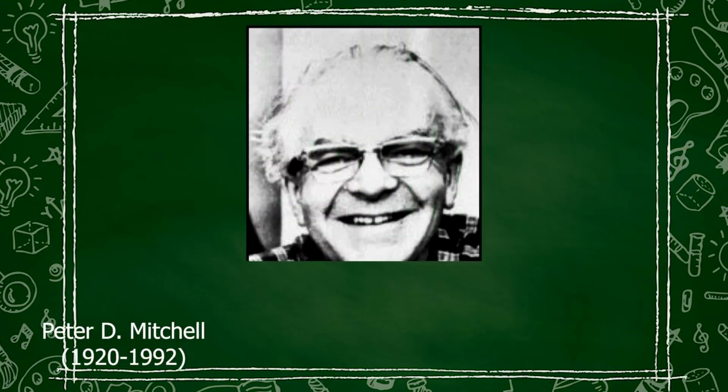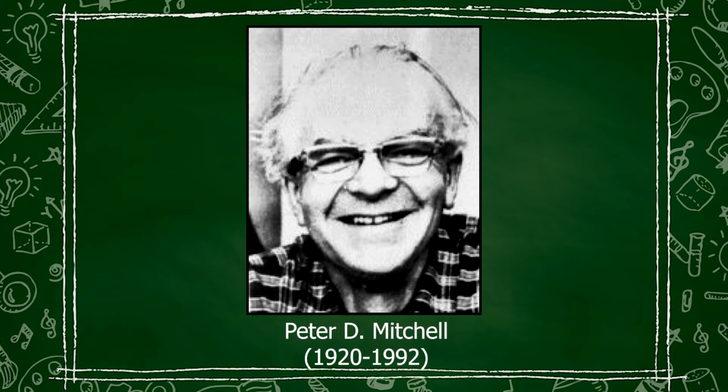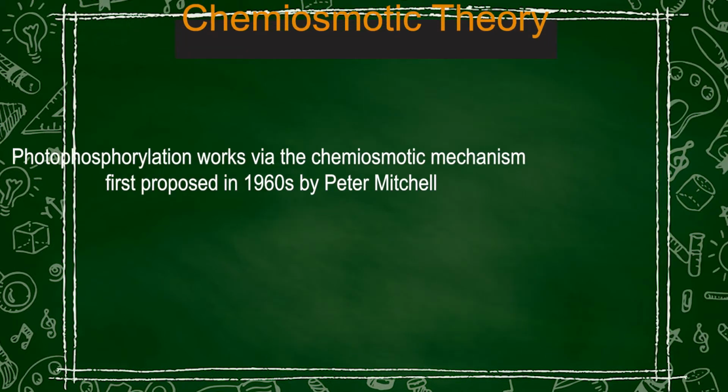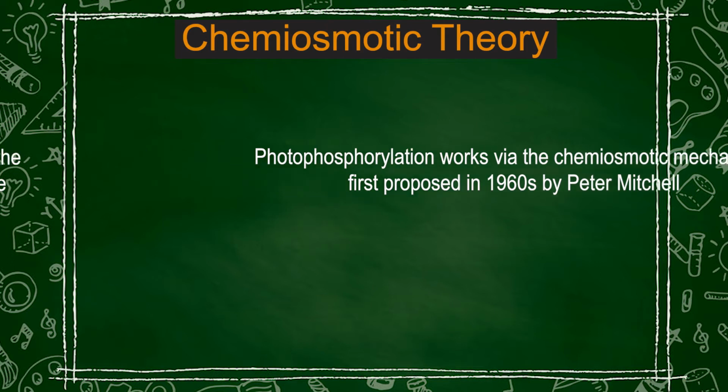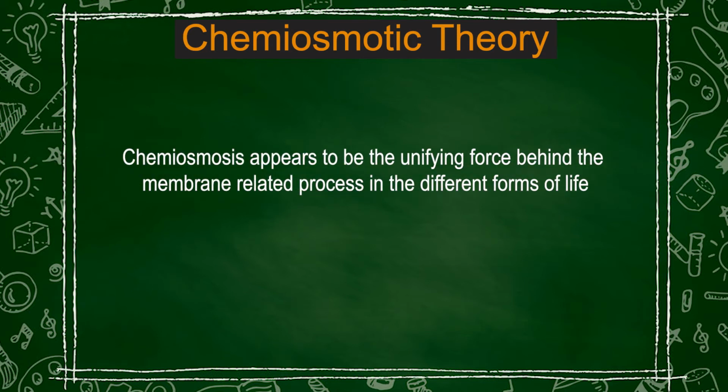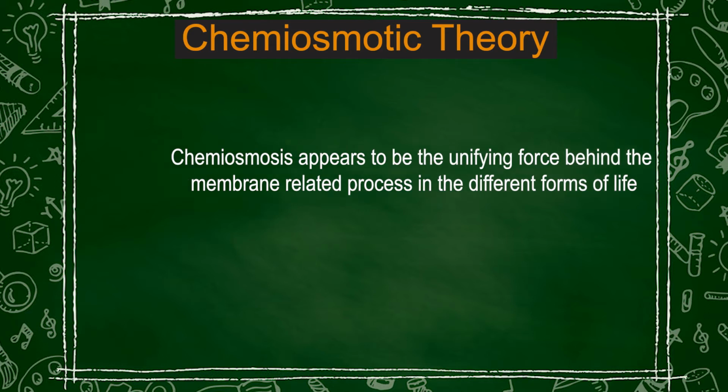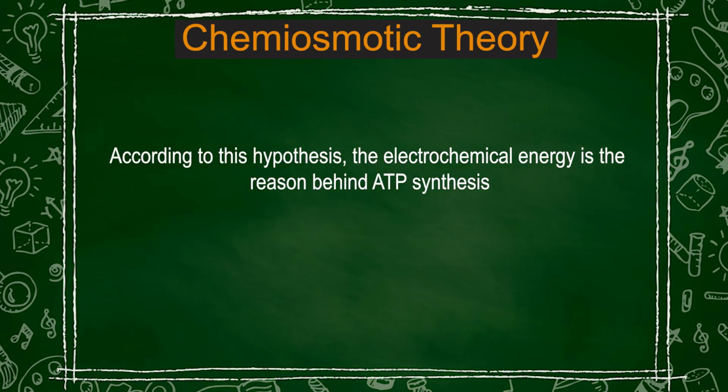Now, following this, then came the big famous theory behind the ATP synthesis. So, this theory came to be known as the Chemiosmotic Theory, which was put forward by Peter Mitchell. Peter Mitchell said photophosphorylation works via chemiosmotic mechanism proposed in the 1960s. He said chemiosmosis is the unifying force behind the membrane related processes occurring in different forms of life. That is, according to this hypothesis, the electrochemical energy is the reason behind ATP formation.